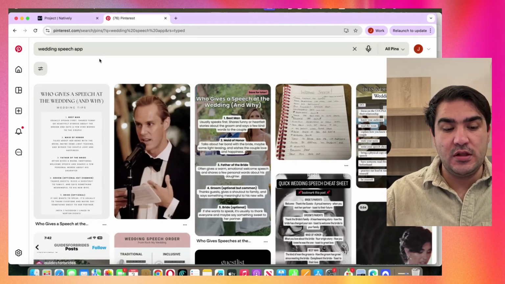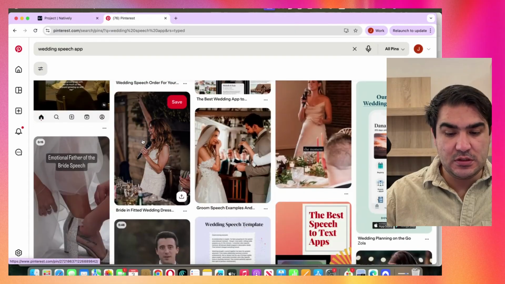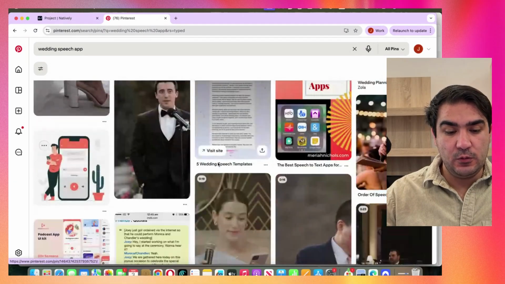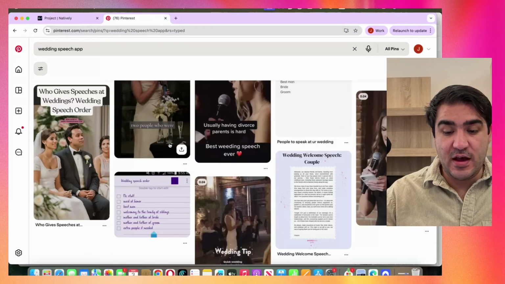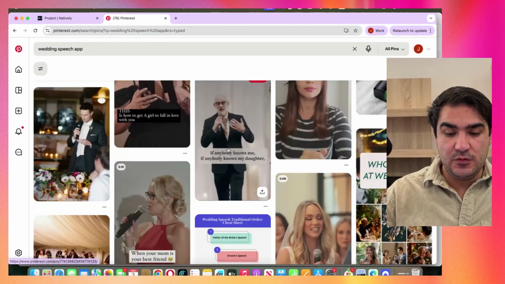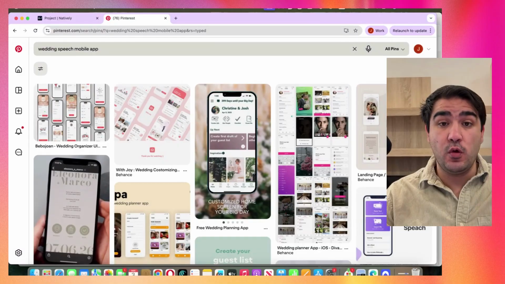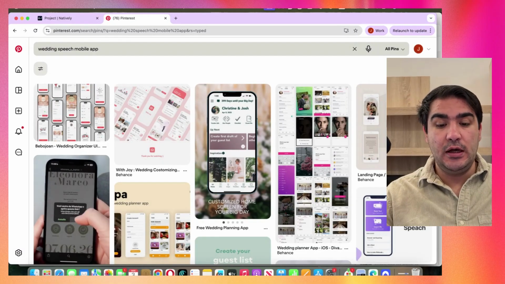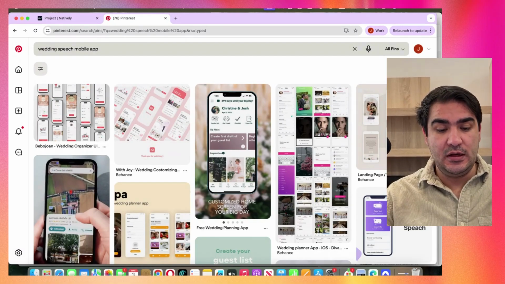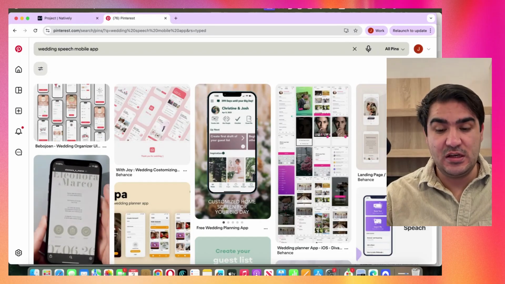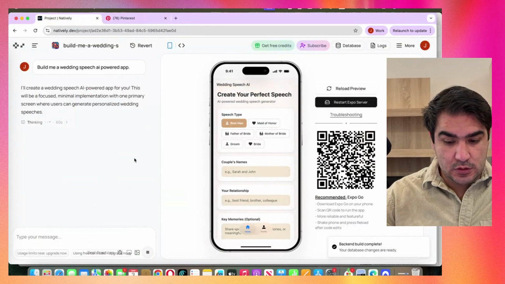Of course, here it's giving us the text for the speech, but I'm looking for an app. So let's see how that will look. Let's see if we can find the apps here. That's the interesting one. Let's search for this one. So you just have to search for different keywords in order to get the desired, the wanted design. So I'm gonna look here.